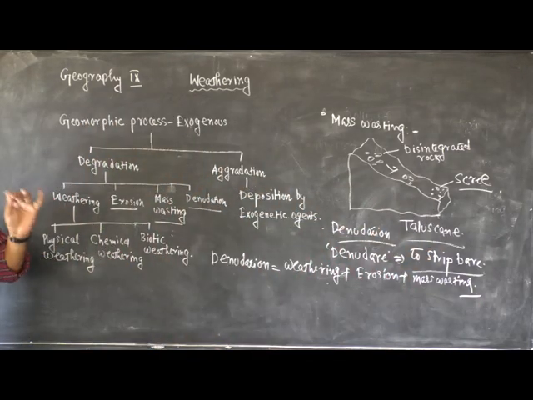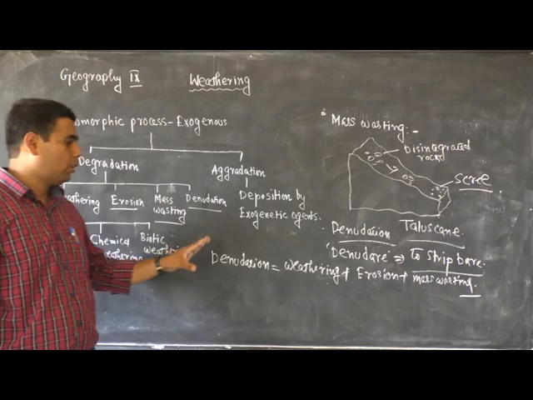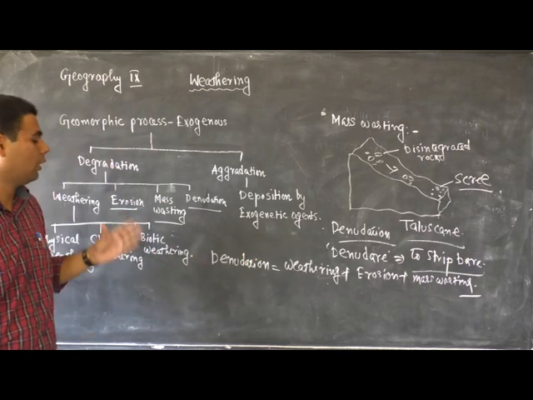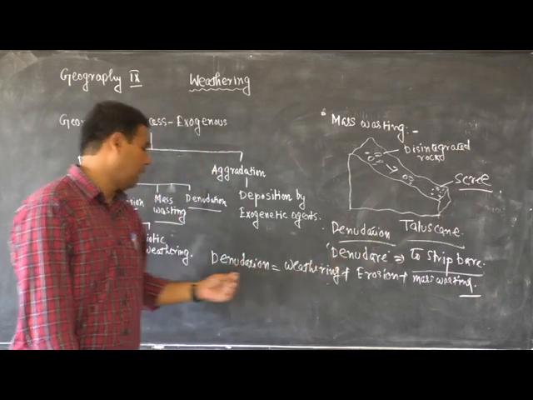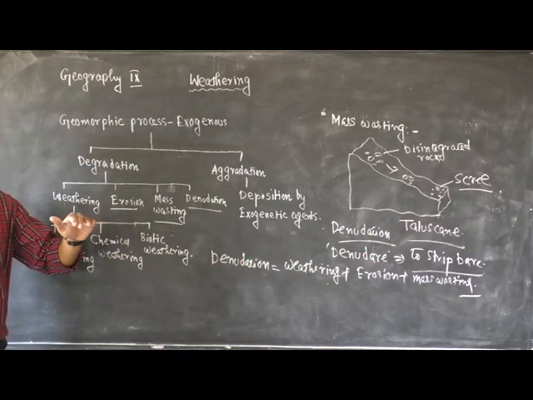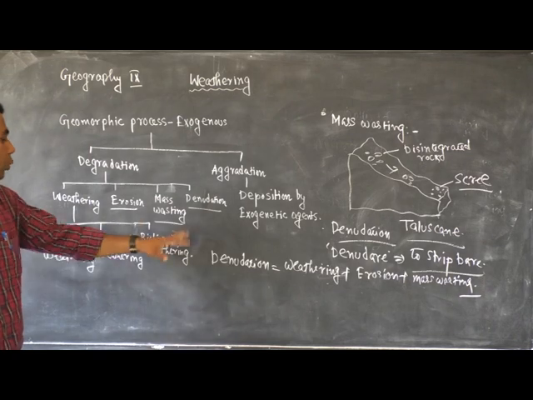So the removal of the top layer of the earth surface by the combined process of weathering, erosion and mass wasting, and the exposure of the underlying rock layer is called denudation.